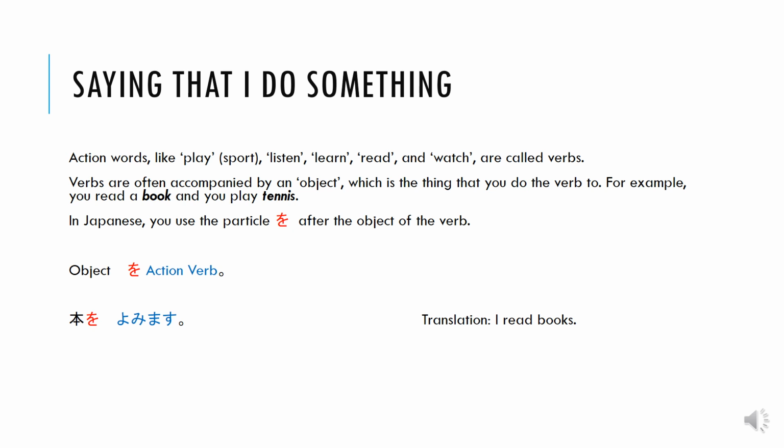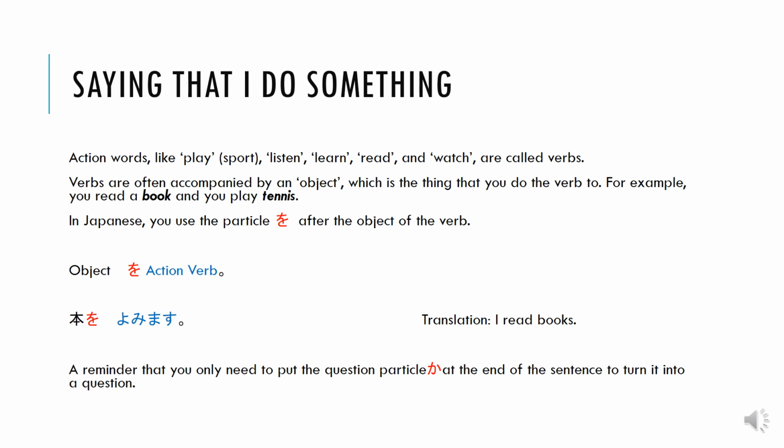In Japanese, you use the particle o after the object of the verb. So the structure is object o action verb. You might notice that that particular particle is the hiragana wo, but it's actually pronounced as o when it's used as a particle. So the main structure here is hon o yomimasu, which means I read books.